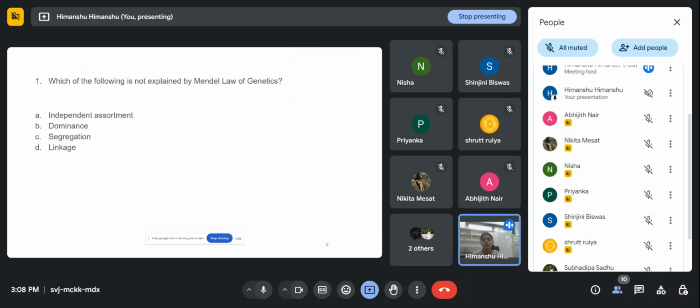The first question for you guys: which of the following is not explained by Mendel law of genetics? Option A, independent assortment. Option B, dominance. C, segregation. And D is linkage.